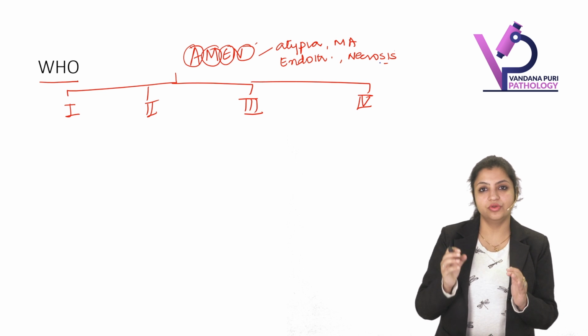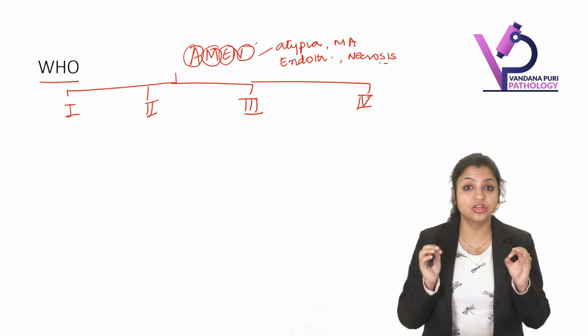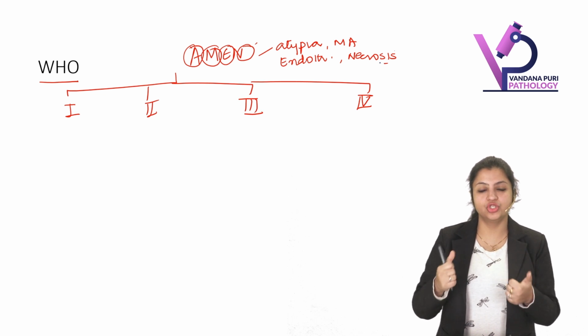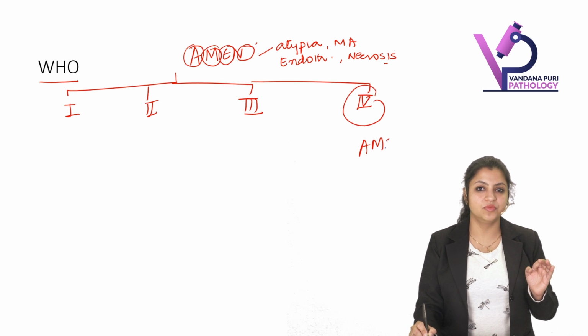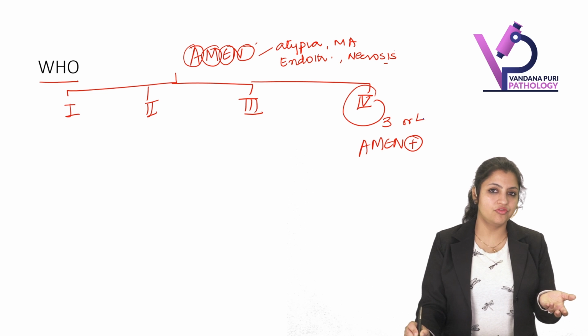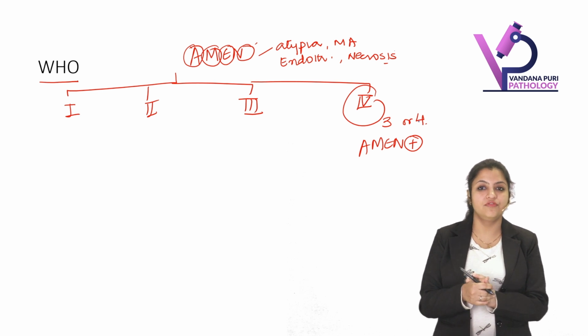And it indirectly also means that the tumor is very atypical and it has very high mitotic activity. You understand? That is why these four criteria were taken to divide the CNS tumors into four types: 1, 2, 3, and 4. So when all four are present, or at least three are present, then we call it WHO grade 4.